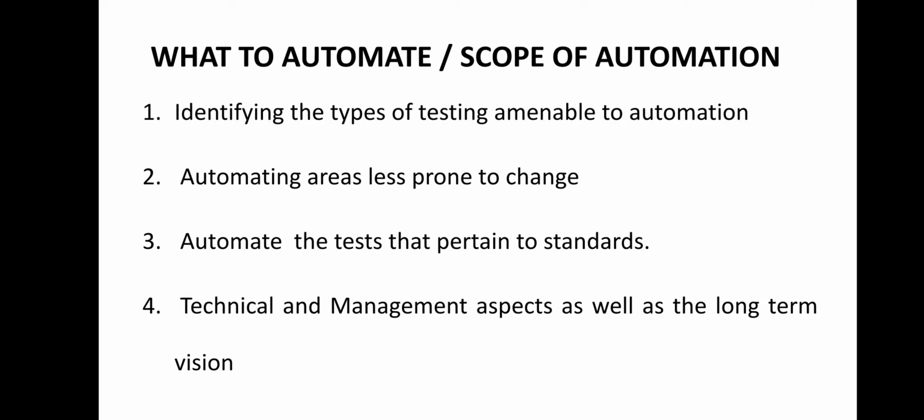So these are the technical and management aspects of software test automation. After all this, you will finalize what is to be automated and what is not to be automated, based on the concepts we have discussed here.